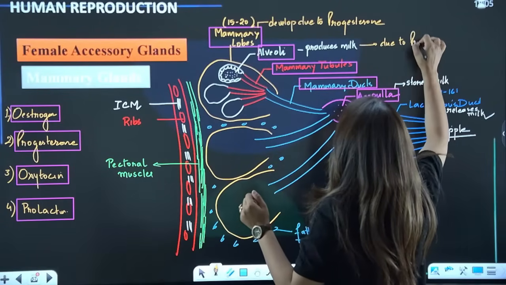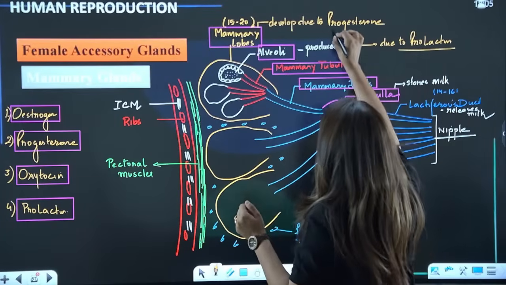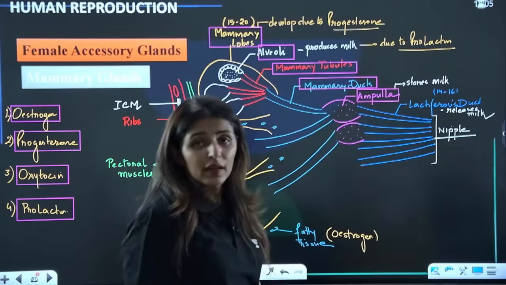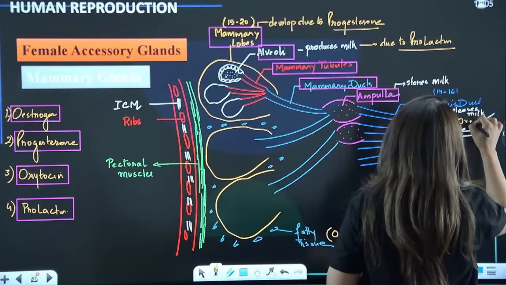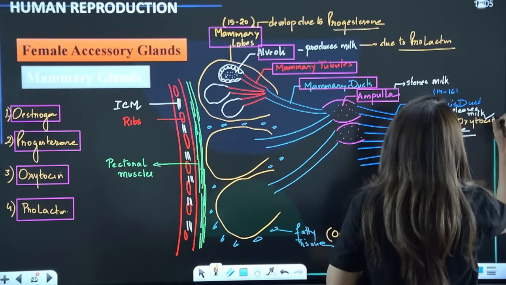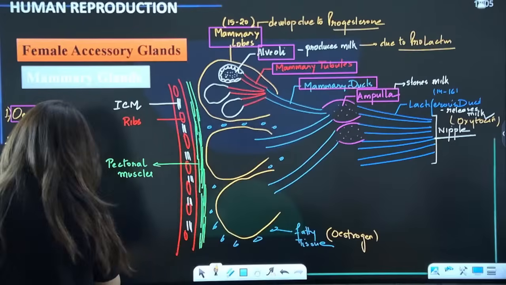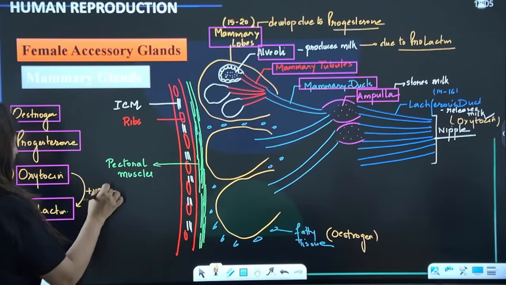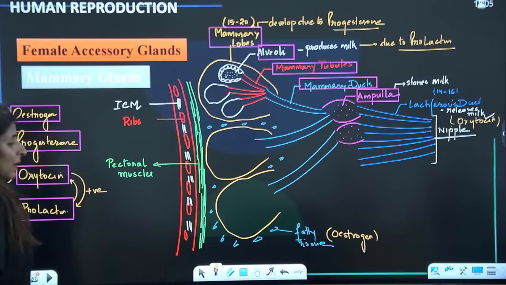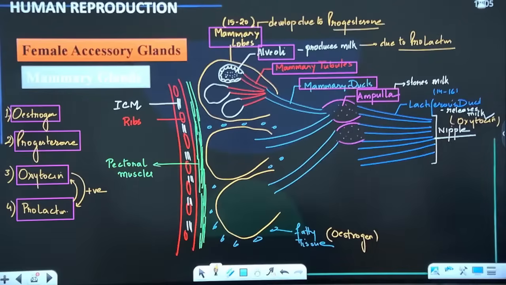Prolactin produces milk, so where is it going to act? Alveoli. And then milk is released due to oxytocin. The more the milk is released, the more prolactin will be produced. So this is going to be a positive feedback mechanism. Please tell me all these points are super clear to everyone.